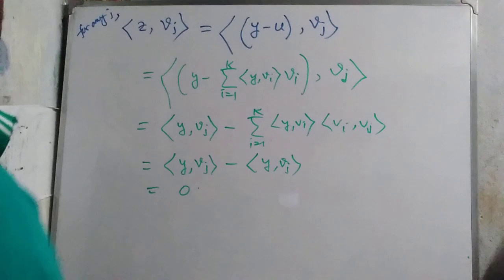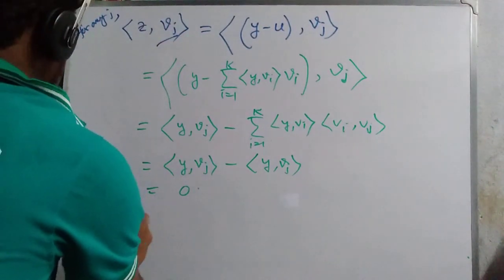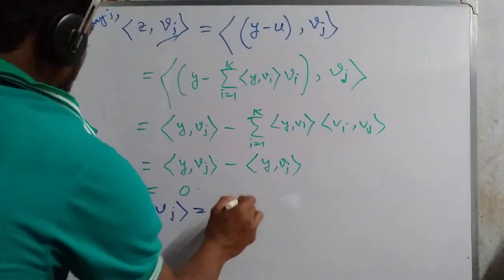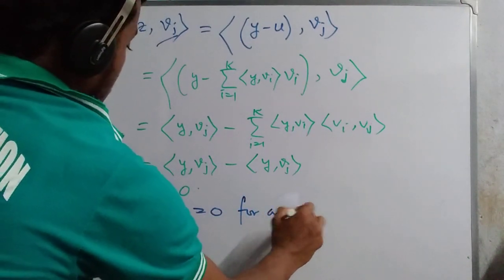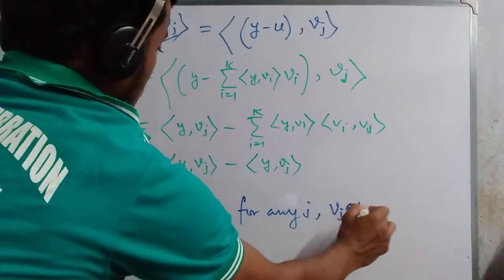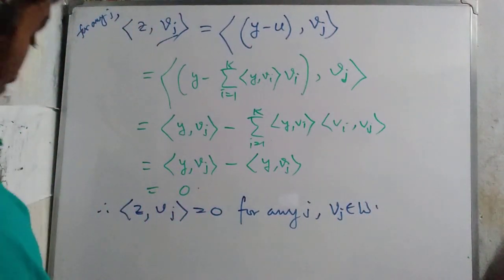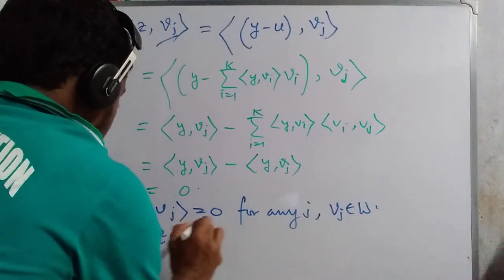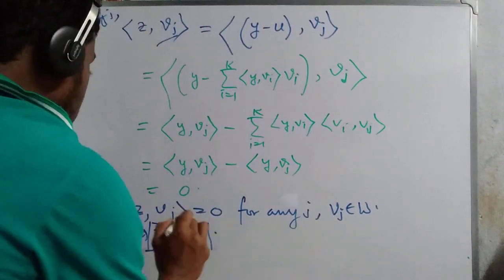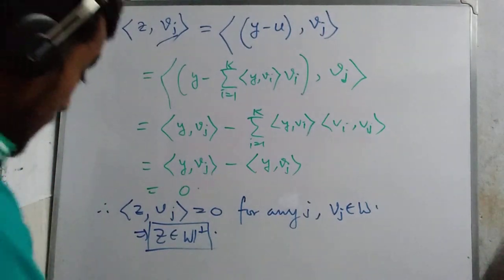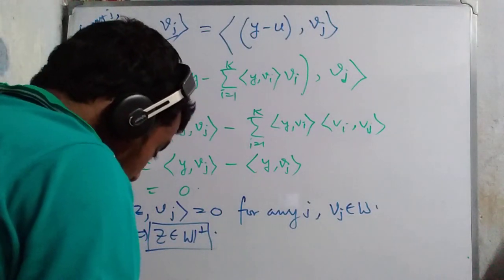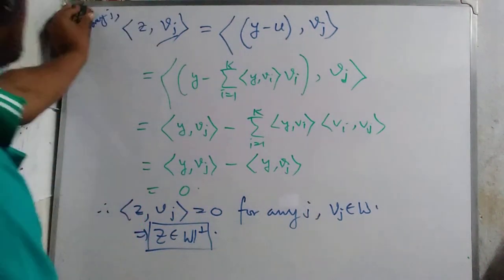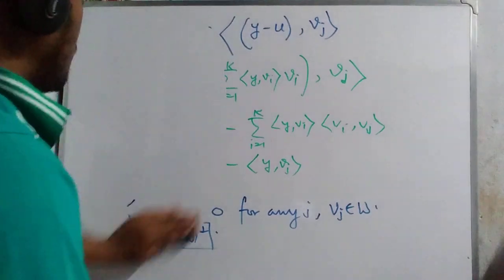What did we prove now? We prove now that the inner product of Z and Vj equals 0 for any J, and Vj belongs to W. Understood? So this implies that Z belongs to W perp. Not a problem at all. We did it too easily. Now we are going to the discussion of uniqueness. So we erase that portion and go to further discussion of that.